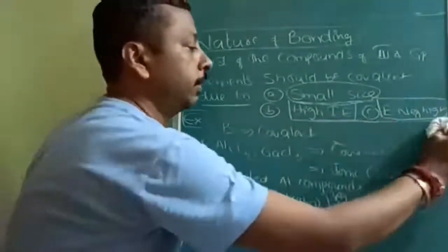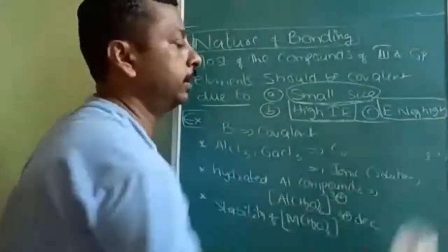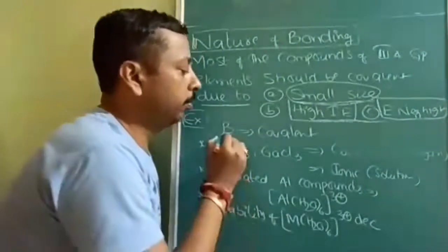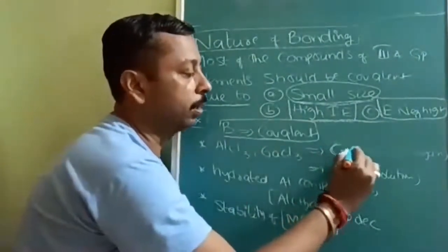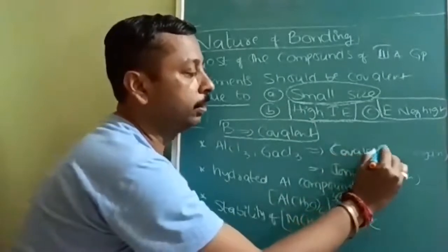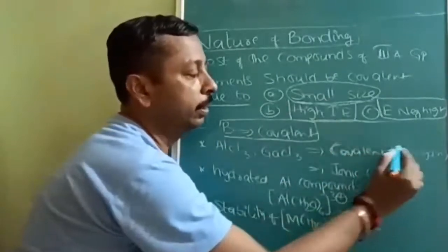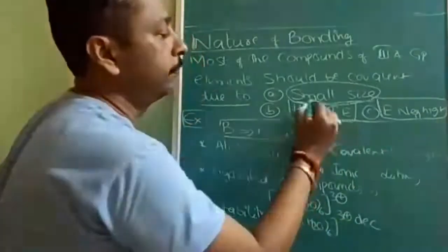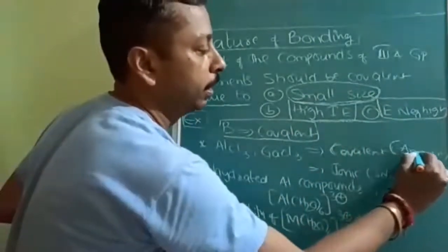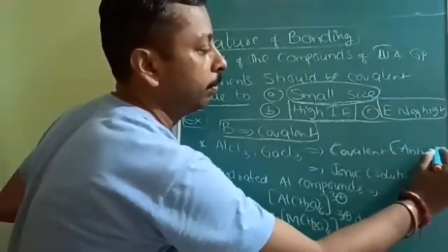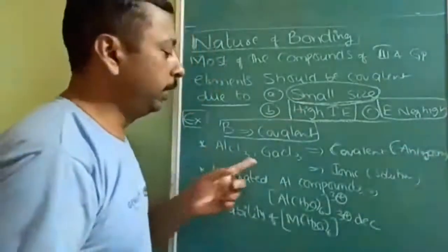So whether they are covalent or not, let us see. Okay, all compounds of boron are covalent. Why? Because the very first condition is completely met by it. Is it understood? But further compounds, that is aluminium and gallium.